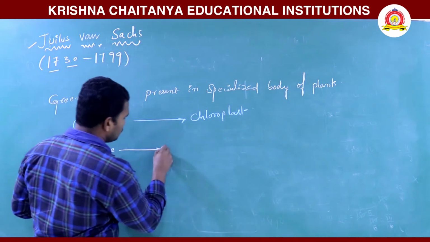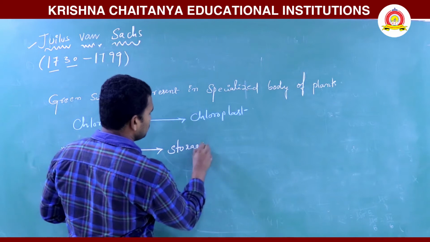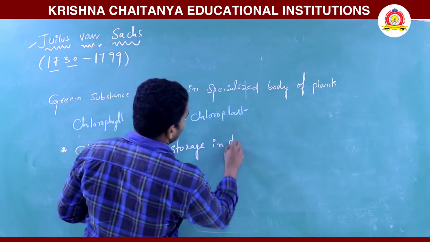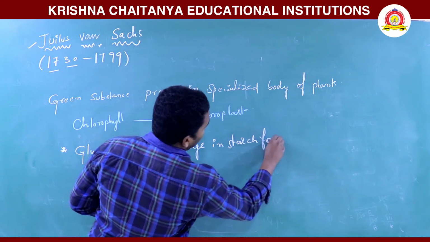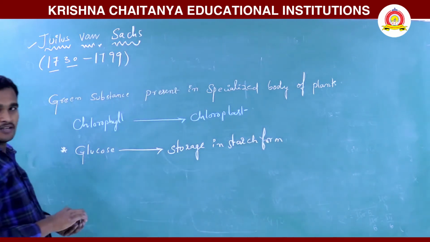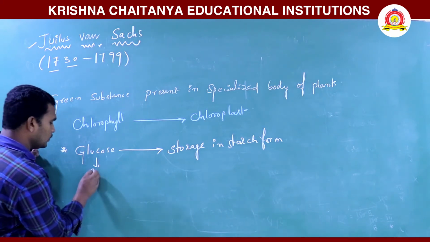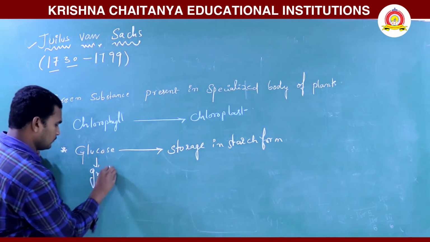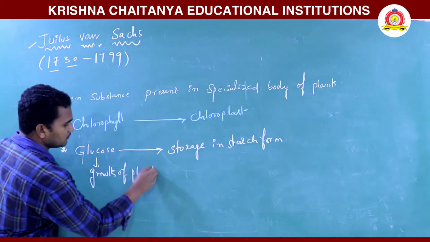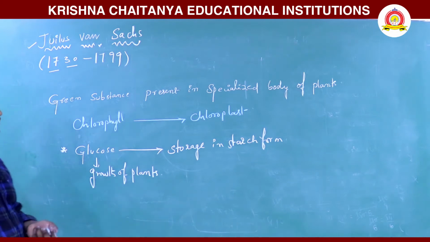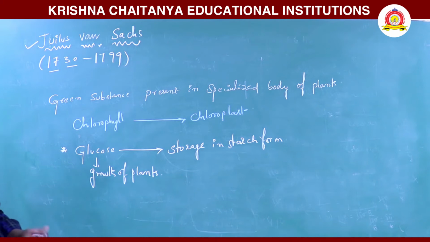The glucose is stored in starch form. Glucose also helps in the growth of plants. So this was given by Julius Von Sachs.